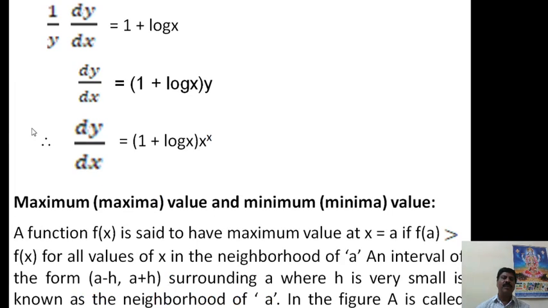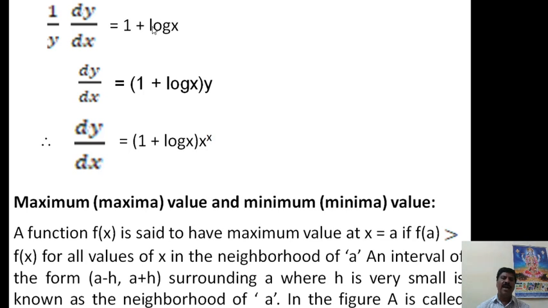Then differentiating with respect to x means 1 by y into dy by dx is equal to, these are two functions, so the product rule will be used. x is the first function and log x is the second function. Keep the first function as it is, then take the differentiation of the second function, the differentiation of log x, which is 1 by x, plus keep the second function log x as it is, and take the differentiation of the first function, the differentiation of x, which is nothing but 1. Therefore 1 by y dy by dx is equal to, now here this x and this x get cancelled, therefore we will get 1, and this is log x.